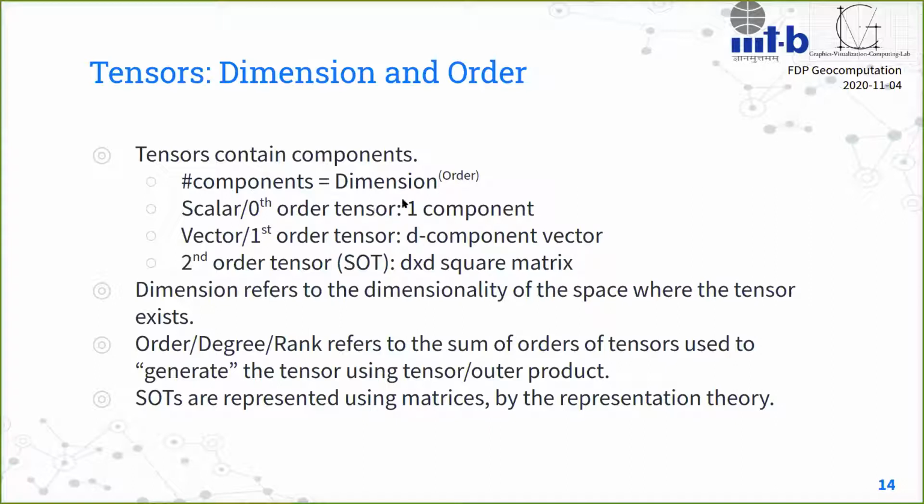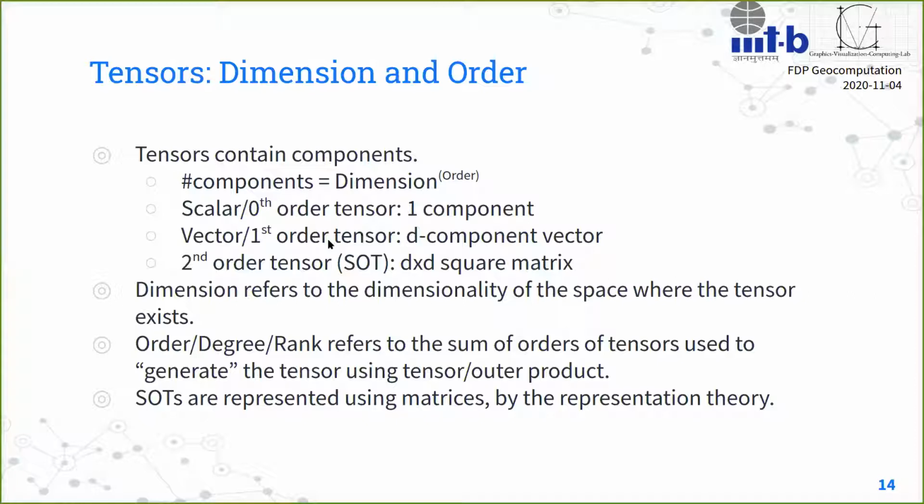Now, if it is a zeroth order tensor, that means the order is 0, and this number is always going to be 1. Anything to the power 0 is 1. So it will always have only one component. And that describes something called scalar fields that we see for, say, temperature or height field. All of that comes under scalar fields. We are talking about continuous fields. The scalar, vector, tensor fields are continuous fields. And zeroth order tensor essentially means there is one value for each entity, right? Entity means point or grid or whatever it is. It is going to be just one value.